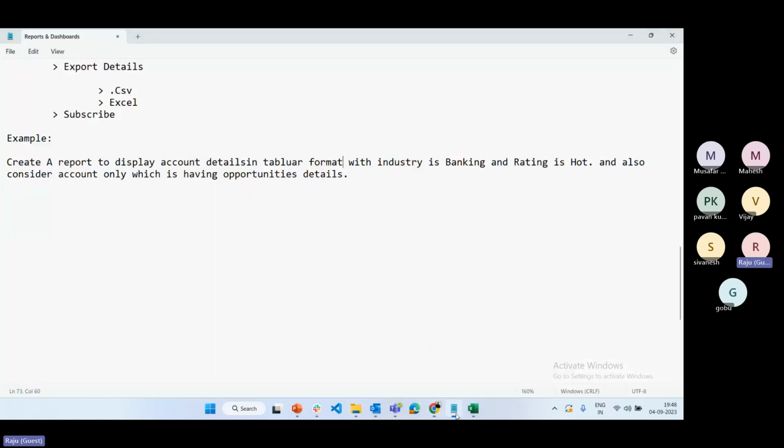See, in my example also there are two filters. What is the field filter here? Industry equal to banking, and one more, rating equal to hot. And what is the cross filter? The cross filter is accounts with opportunities. With opportunity data only I want to consider. I don't want to consider an account if it is not having child opportunity data.